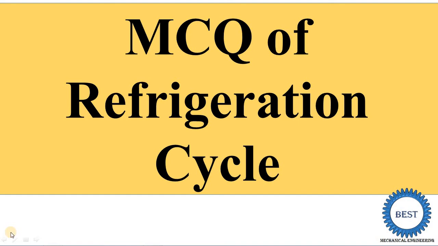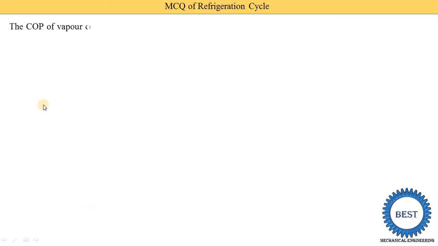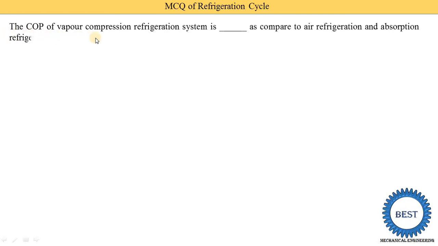In this video, I discuss the MCQs of refrigeration cycles for the thermodynamics subject. First MCQ: the COP of a vapor compression refrigeration system is ___ as compared to air refrigeration and absorption refrigeration. Option A, lower; option B, higher; option C, equal.